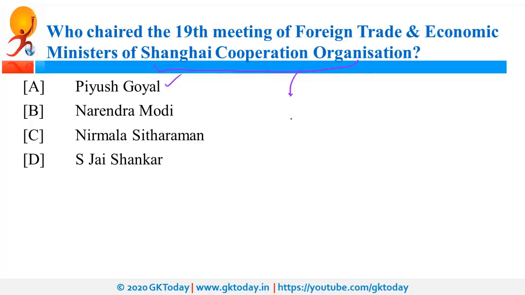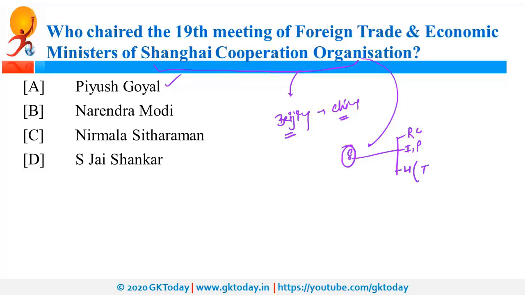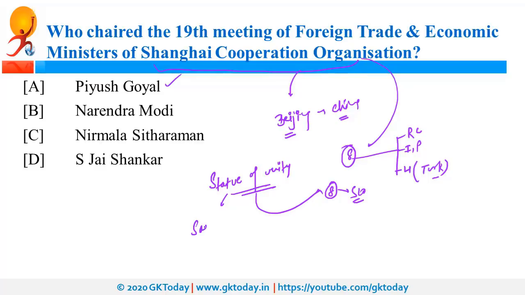SCO stands for Shanghai Cooperation Organization. Headquarters is in Beijing in China. Total 8 countries are the members of SCO: Russia, China, India, Pakistan and 4 Central Asian countries except Turkmenistan. Few months ago, the Statue of Unity became the 8th wonder of SCO. Statue of Unity is a statue of Sardar Patel and it is in Gujarat.